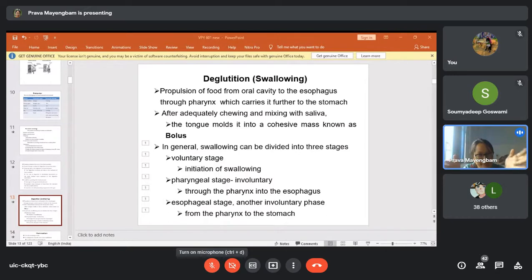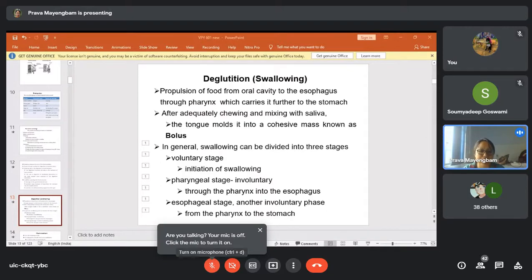So what I said, the process of swallowing is called deglutition. That is the process of passage of the food from the oral cavity to the pharynx, then the esophagus, then to the stomach. During this process of swallowing, the food which has been molded into a small mass is called bolus.